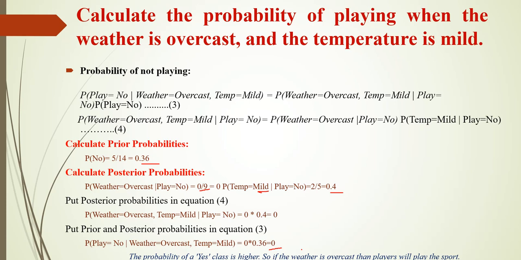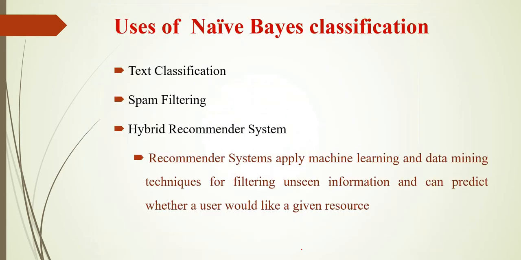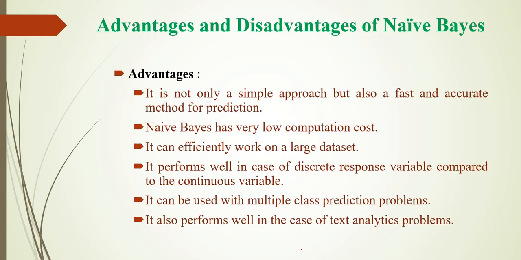Before going into the coding part, I need to mention the various uses of Naive Bayes classification. It is used for text classification, for spam filtering, and also for recommender systems. Now the advantages: first, it is a very fast algorithm and the results produced are very accurate, the computational cost is very low, it can work on large data sets, it can be used with multi-class prediction problems, and it performs well in text analytics also.